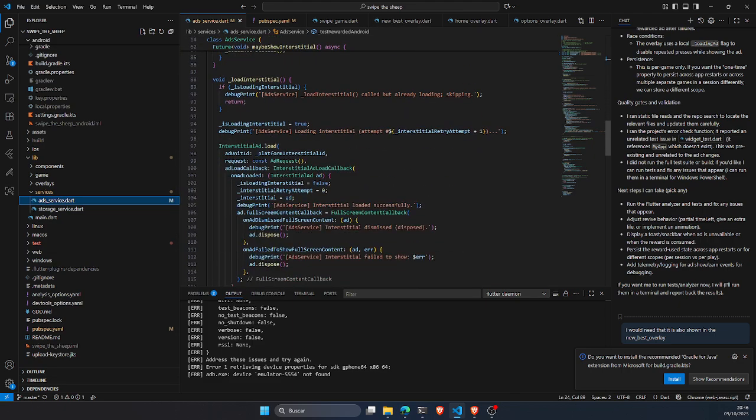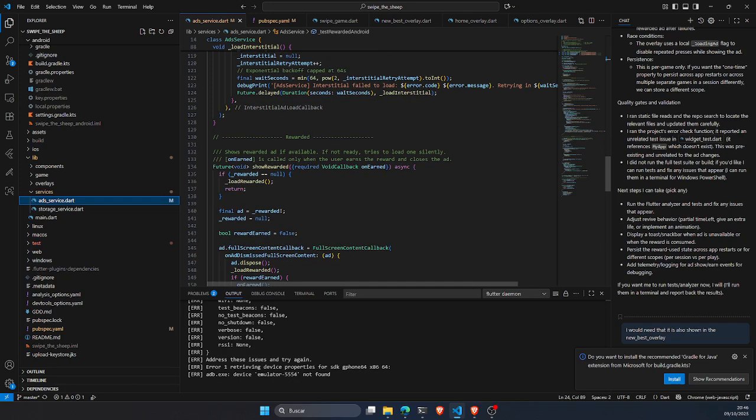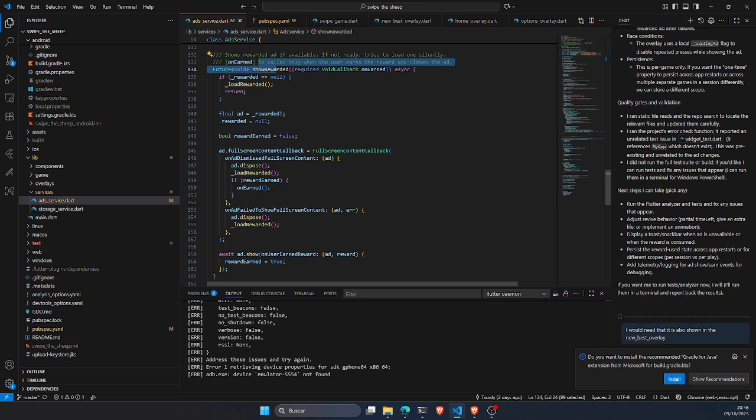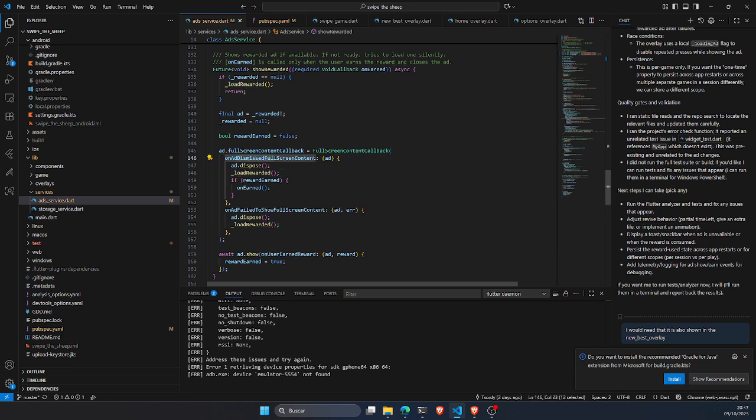Instead of just using that in this show rewarded, I set the show either rewarded earned to true when the user reward has happened, but until the ad is dismissed, I don't actually apply the earned callback that we will use in the actual component. That's been mainly the fix.